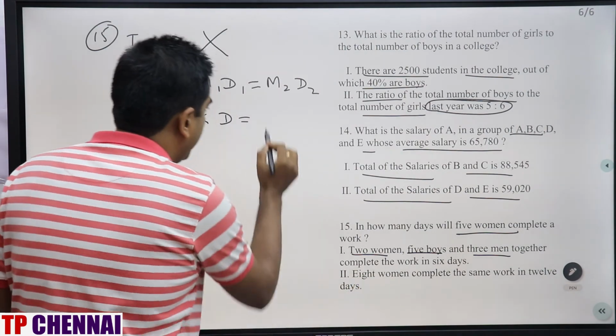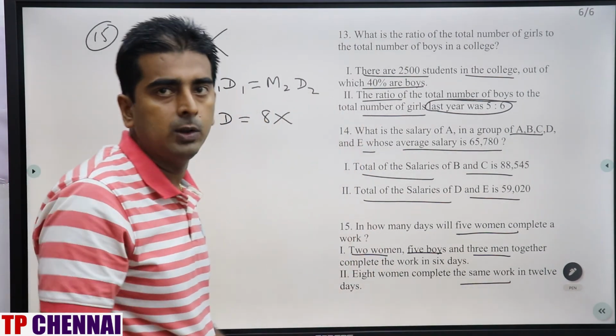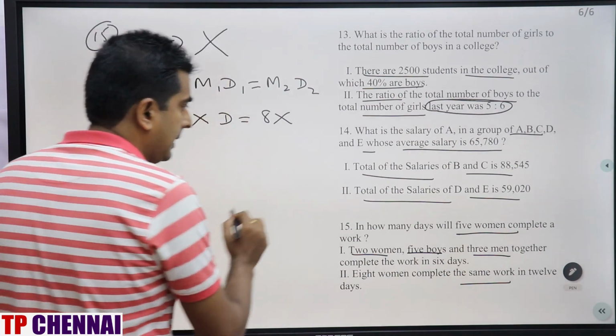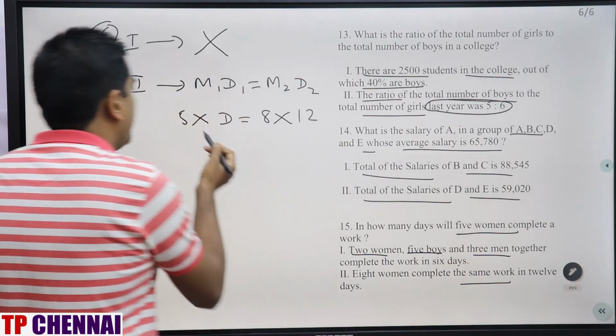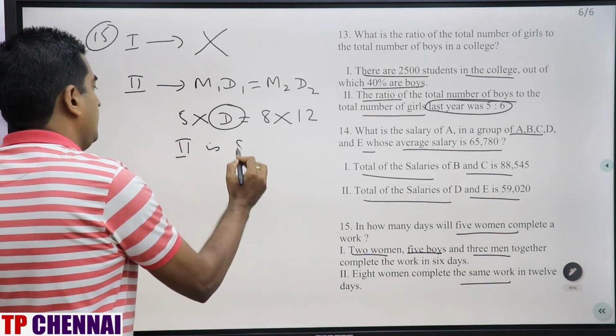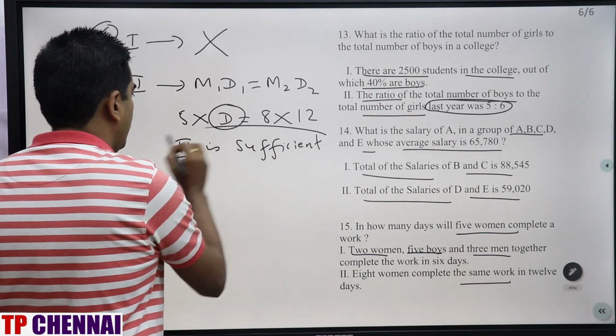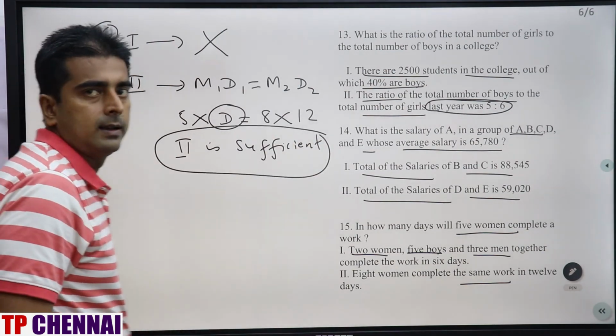M2, 8 women can do the same work. So work is constant, both can be equated. 8 women can do the work in 12 days, so from this I can calculate days. That means the second statement is sufficient to answer the question. Clear?